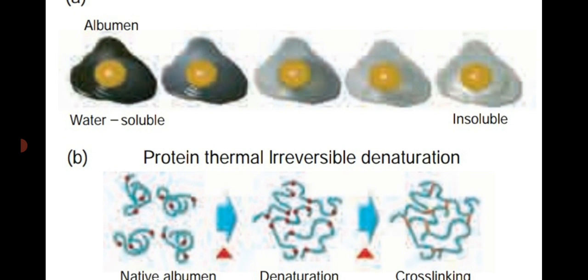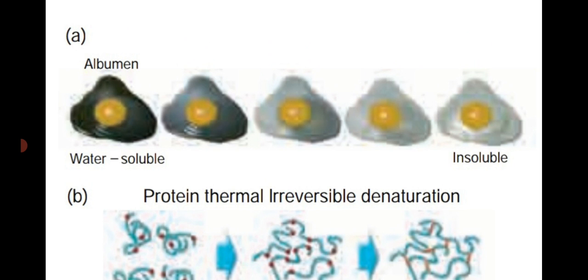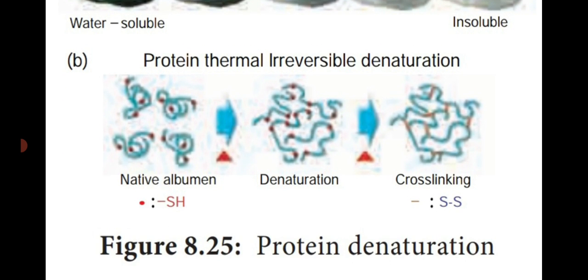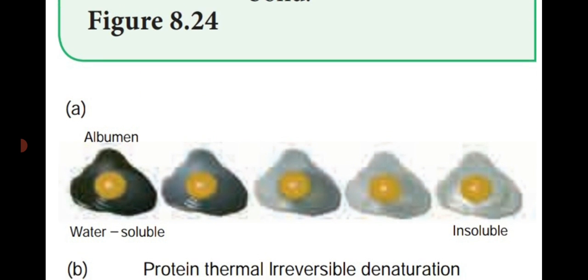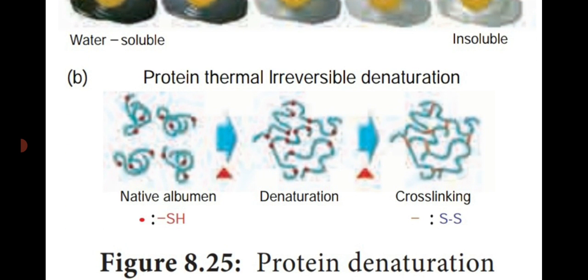First one, A, albumin, that is egg. The first two, of black color, are water-soluble substances. Then finally it is modified into insoluble, that means non-functional protein. Then protein thermal irreversible denaturation. The first one is the native albumin.